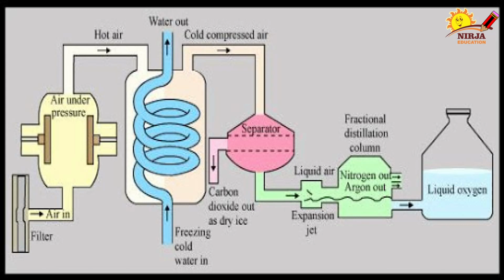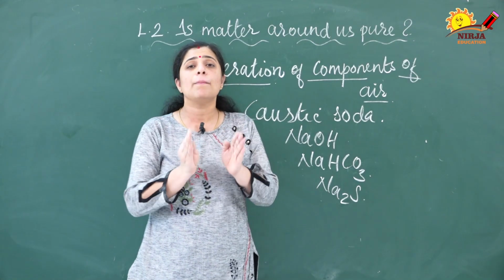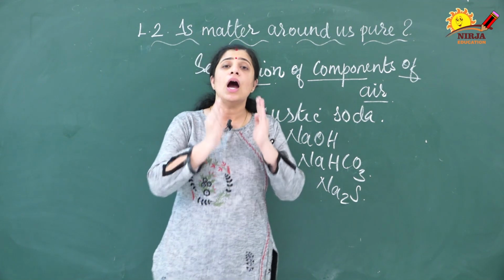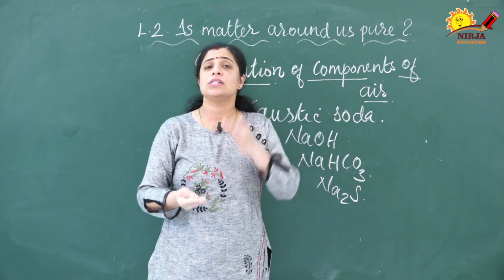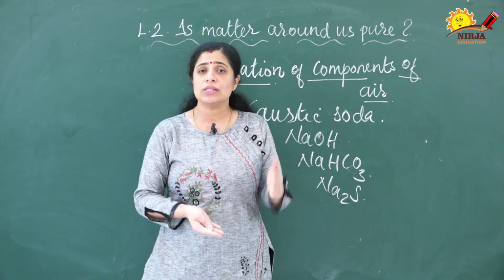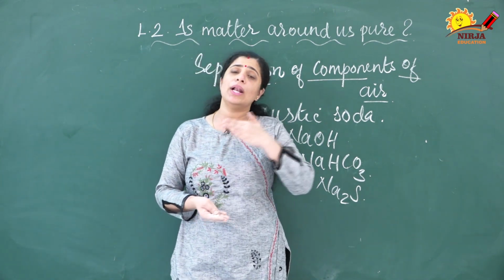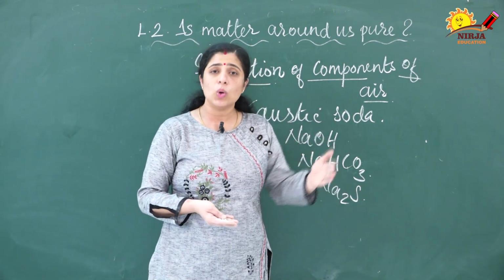On the screen you can see the arrangement of this separation of mixture of air. So you can see the air compressing tank. There the compression of air is occurring. After that it will pass into the cooling chamber. Next, near to that structure is the cooling chamber. The air will be allowed to pass through the cooling chamber.